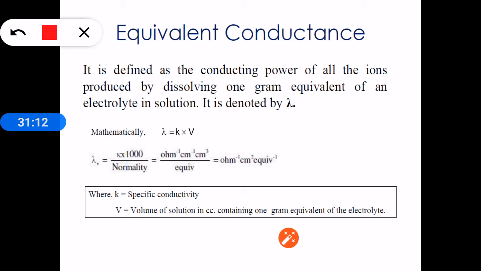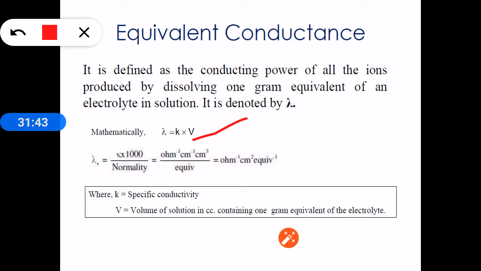The conducting power of all the ions produced by dissolving 1 gram equivalent weight of electrolyte in a solution of volume V mL is called equivalent conductance lambda. Mathematically, it is given as lambda equals K into V, where V indicates the volume of the solution in cc or mL containing 1 gram equivalent weight of substance. This is if it is expressed in volume.